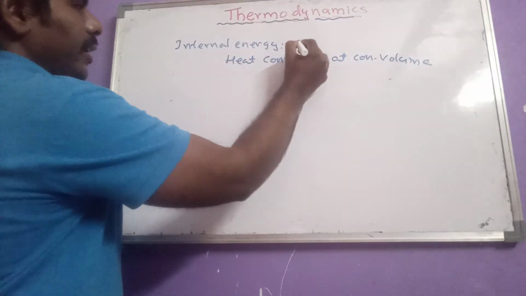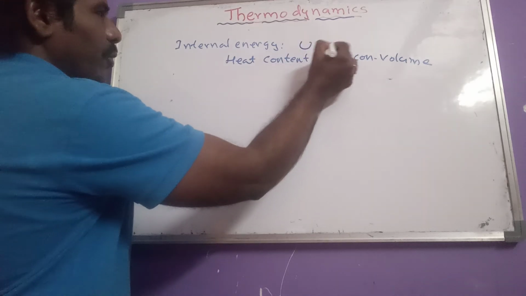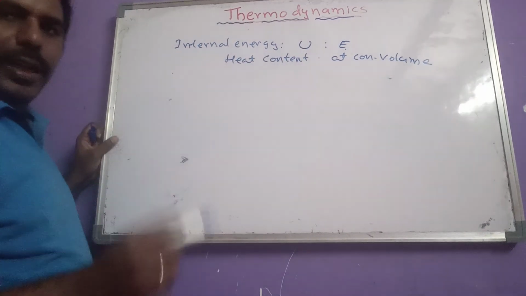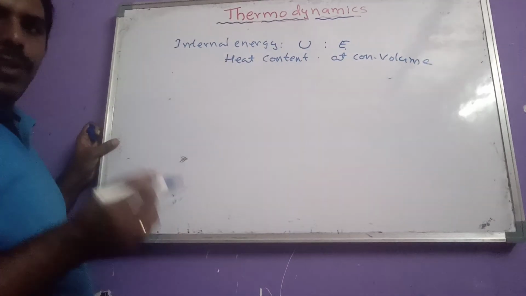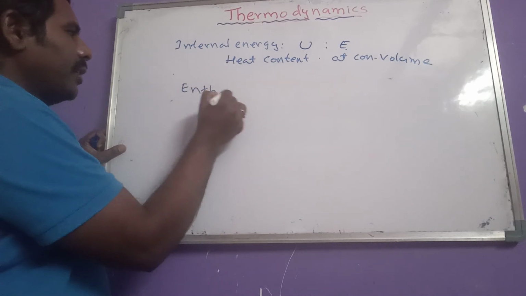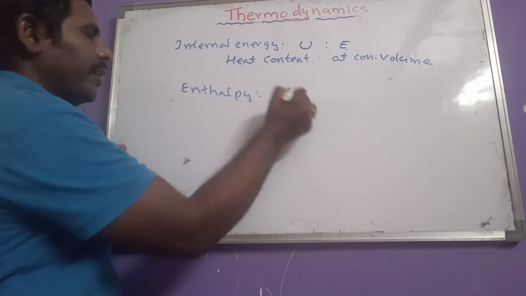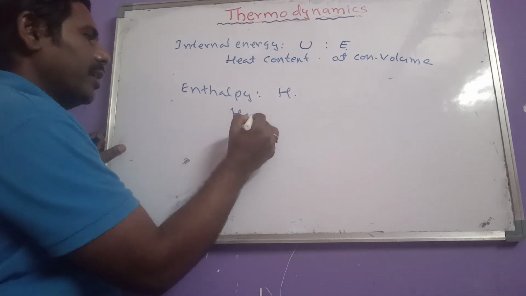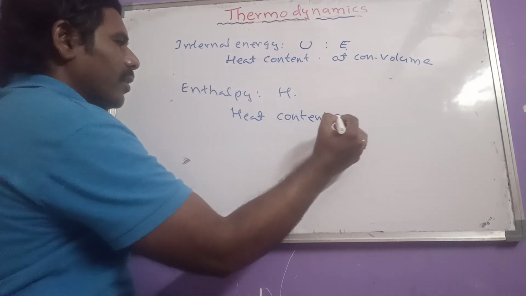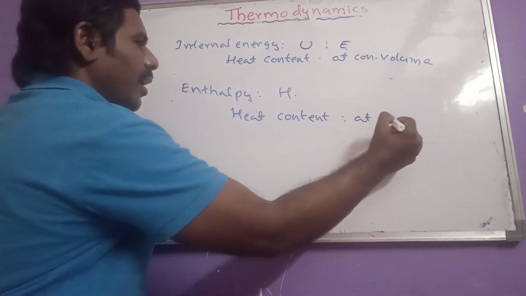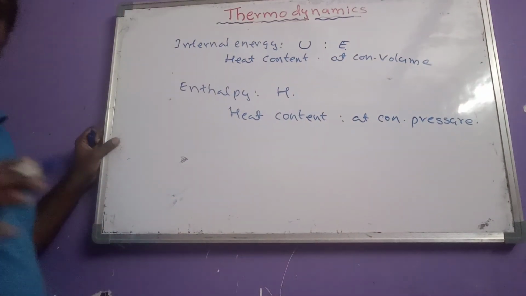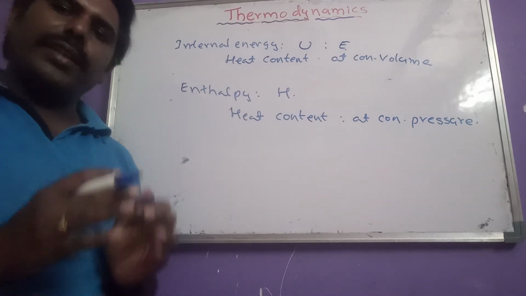It is generally indicated with U. Of course, some books may give it as capital E also. Generally, U we have to consider. This is regarding internal energy. Another one here is enthalpy, indicated with H. What is the definition of enthalpy? The heat content of a system at constant pressure is known as enthalpy.